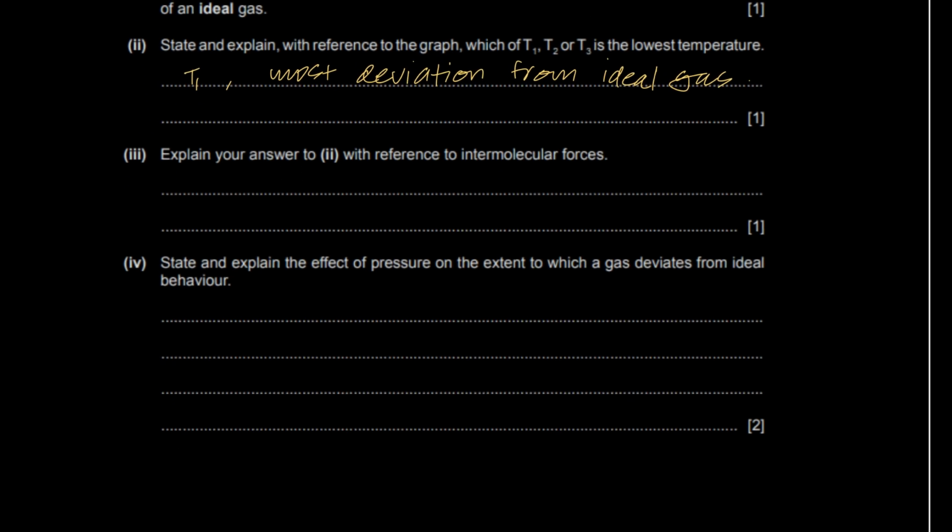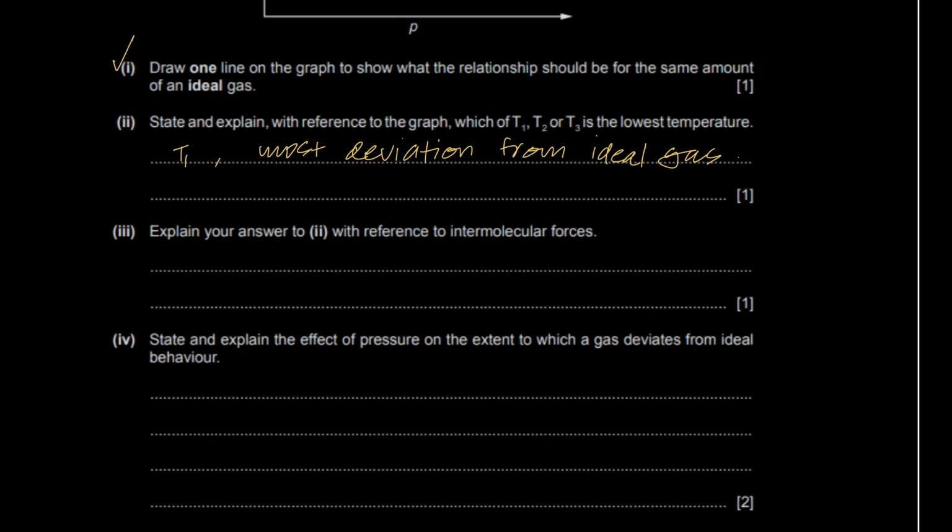Done. Now explain your answer in part 2 with reference to intermolecular forces of attraction. What is the reference to IMF? We know that as temperature decreases, at lower temperatures, why do you behave less like an ideal gas? Because as temperature decreases, the kinetic energy decreases, particles move slower and therefore closer together. And if they're closer together, what happens? The IMF becomes more significant. IMFs are more significant, and so it deviates from ideal gas behavior.